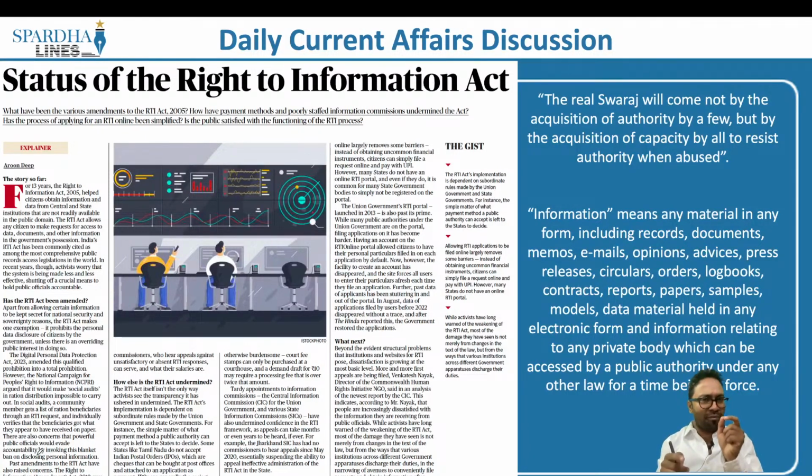The Right to Information Act basically allows a person who wants some information from the government to seek it, since the government has its own tools and operations. Let's say, for example, it has to find out how much income you are generating. What does the government do? The government attaches your PAN card with your bank details.